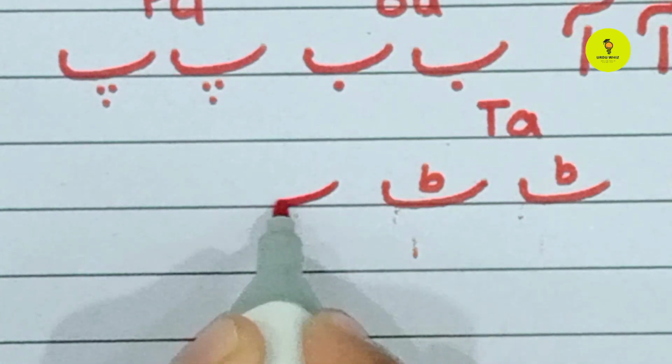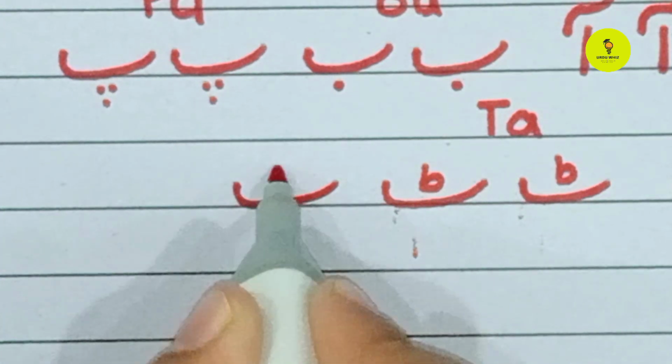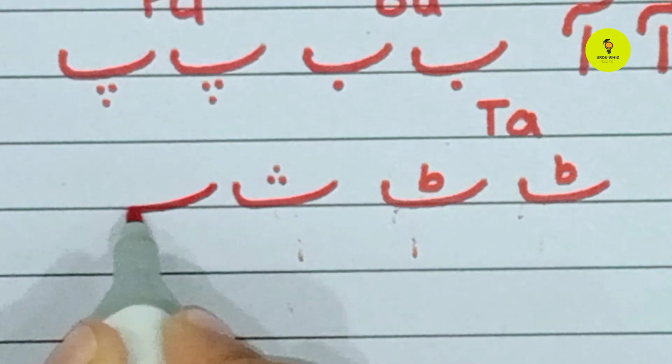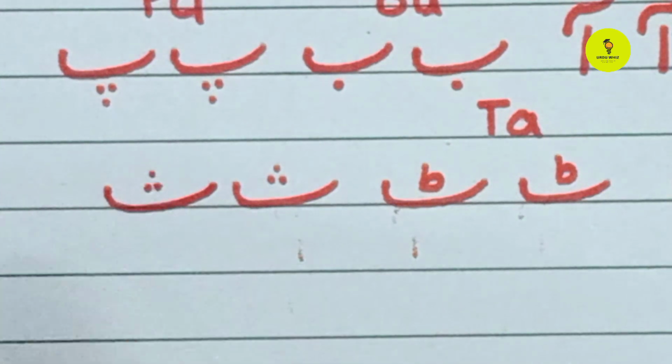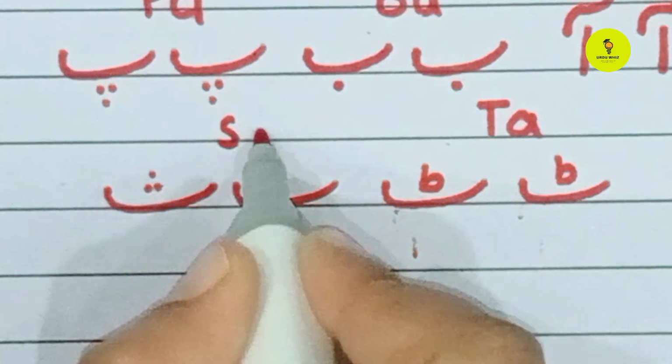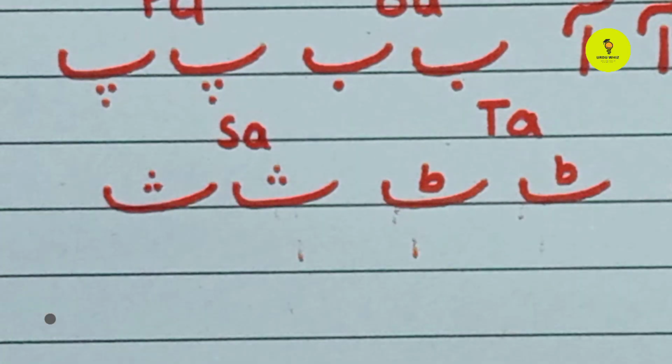The last letter is Say. Say, and its sound is Sa. Let's review the complete lesson. You can practice with me.